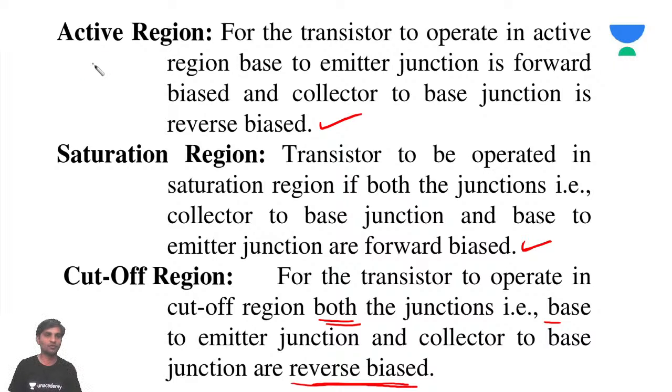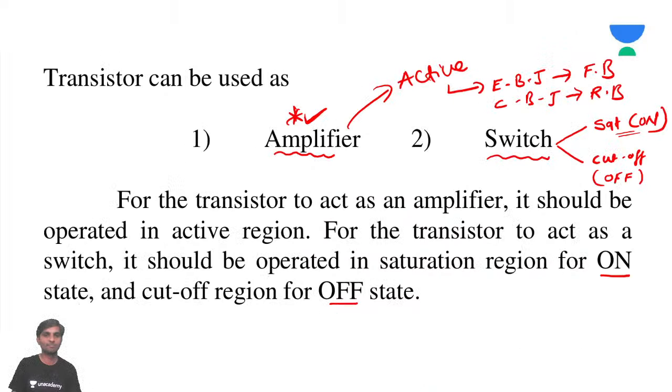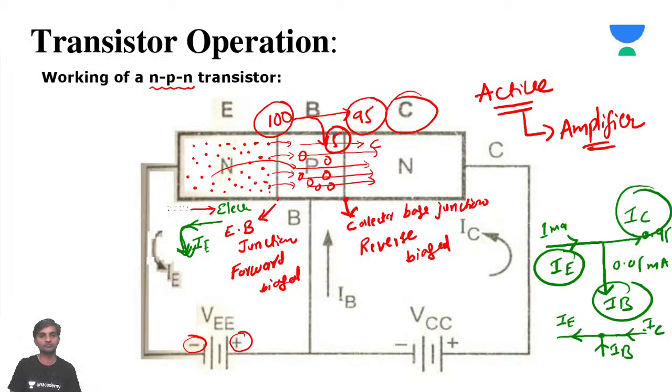So we have discussed what is active region, what is saturation, what is cutoff region, and we have seen how a transistor can be used as an amplifier and switch. What do you mean by amplifier? It has to be operated in the active region, meaning the emitter base junction should be forward biased and the collector base junction should be reverse biased. And a switch is nothing but it can be either in saturation or cutoff region. So for the transistor to act as an amplifier, it should be operated in the active region. This is what we discussed.